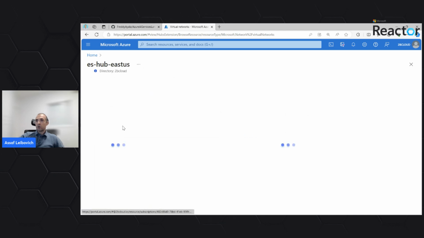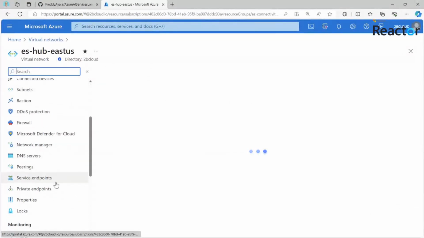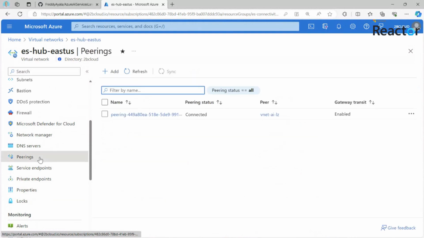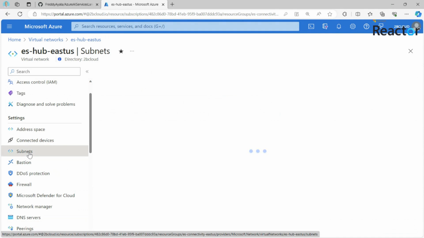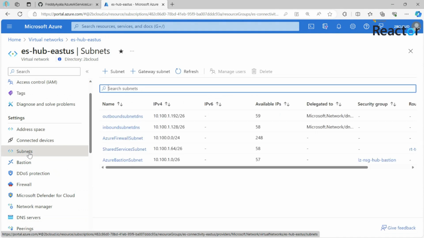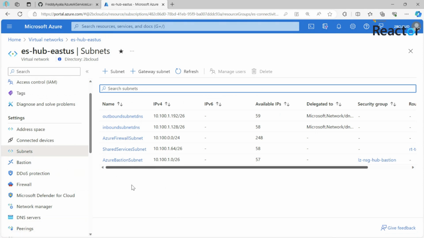If you look at the hub network, we'll be able to see that it's connected using virtual network peering with the spoke network. The same will apply to the spoke network for connection with the hub. Additional thing here that we would like to see is the definition of the subnets and their contents. We'll have a subnet hosting our Bastion. The Bastion is the service that will eventually enable us to connect remotely to the Jumpbox server and from within the remote desktop perform the rest of the connectivity and the required tasks from within the virtual network.